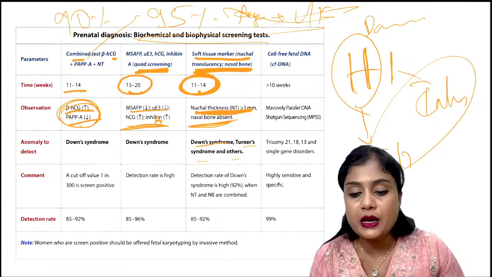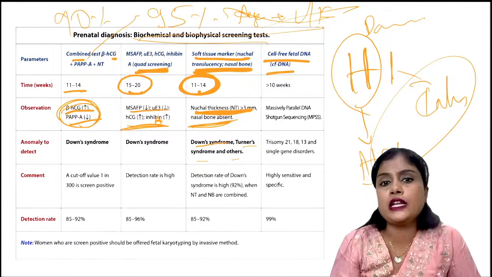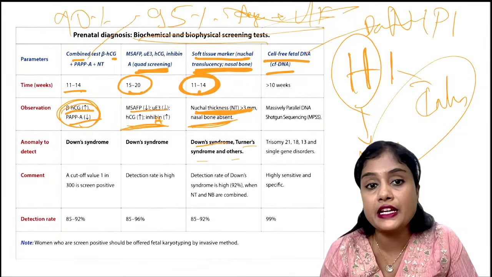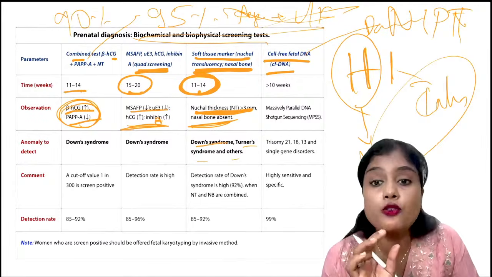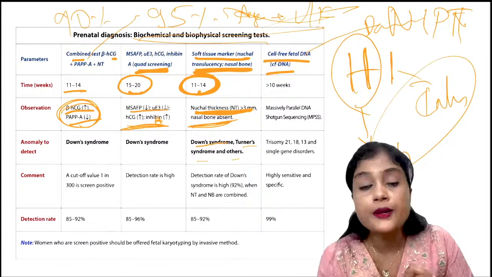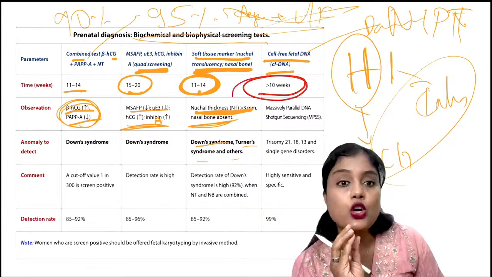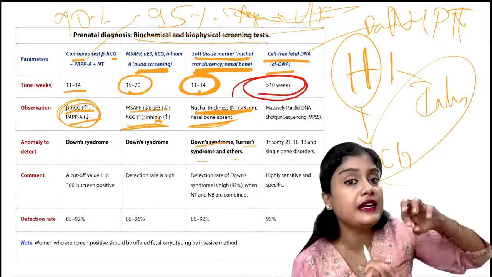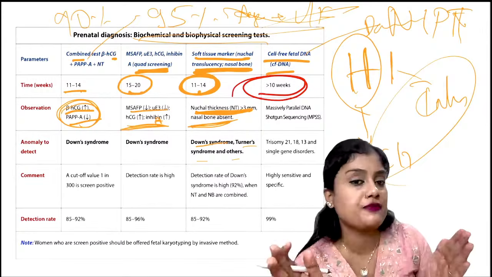Okay, then coming to cell-free fetal DNA. What type of investigation is it? What is the name? Non-invasive prenatal testing. So NIPT full form is non-invasive prenatal testing. Here it is done after 10 weeks period of gestation. What do we do? We collect maternal blood. So in this maternal blood, we will get the fetal chromosome. These fetal chromosomes are assessed for any abnormality.